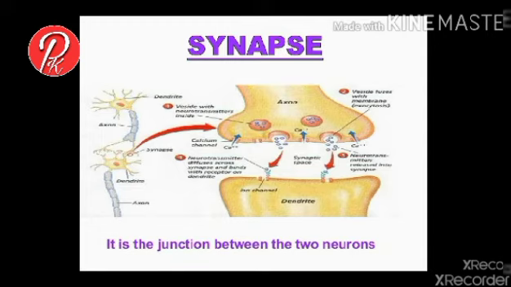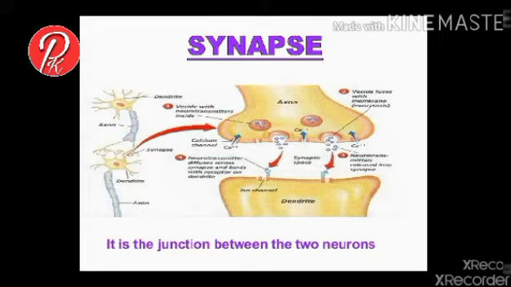Synapse. It is the junction between the axon of one neuron and the dendrite of another neuron. The membrane of the axon of the first neuron is called the presynaptic membrane. The membrane of the dendrite of the next neuron is called the postsynaptic membrane.